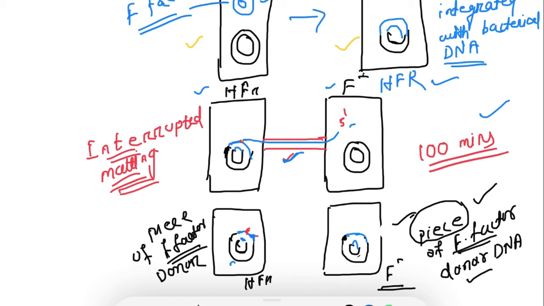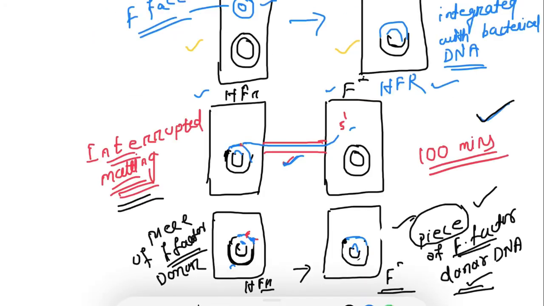Why? For the transfer of the whole F factor, the whole chromosomal DNA should be transferred from the donor to the recipient. But that transfer requires 100 minutes in E. coli. Before the completion of that time, the conjugation tube breaks, and that results in interrupted mating. So here, though the frequency of recombination is high, the complete F factor is not transferred.